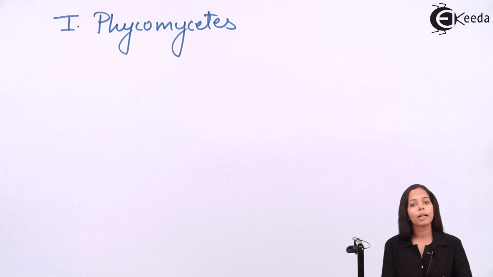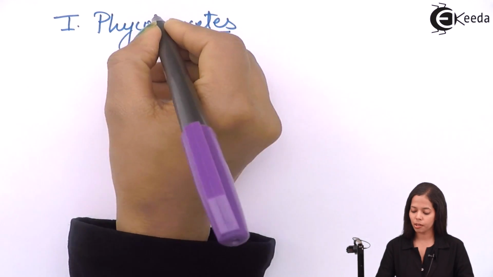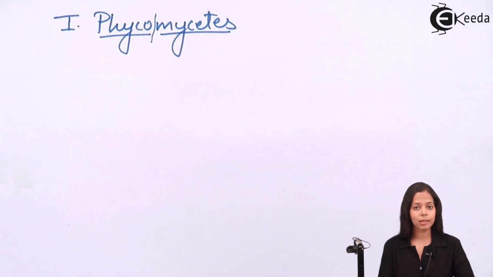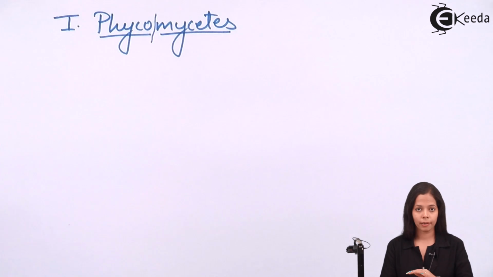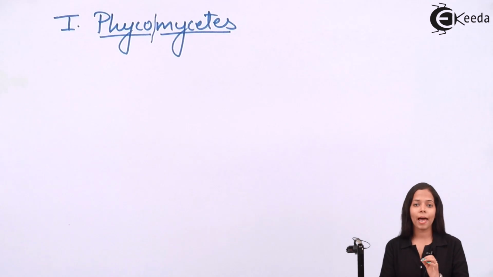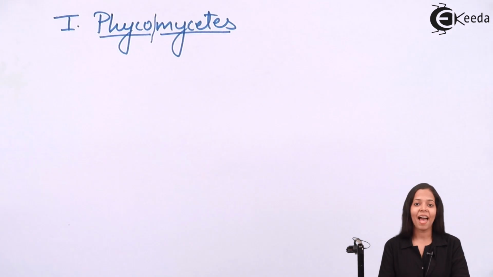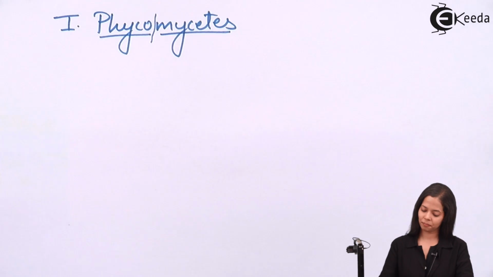Phyco means plant related, mycetes means fungal body. So Phycomycetes fungi obviously will look like some plant, and that plant is algae. That is why the another name of Phycomycetes is algal fungi.